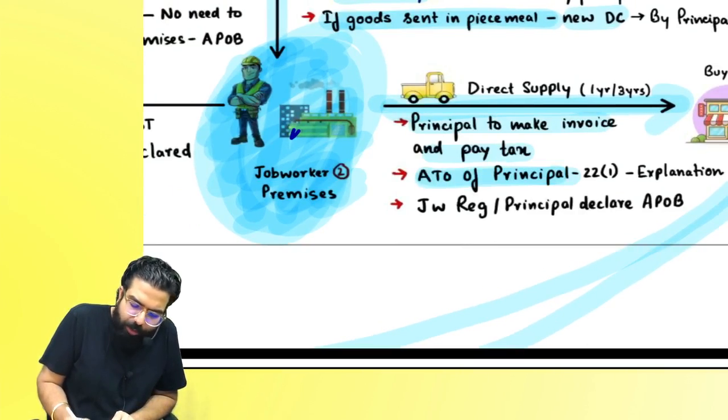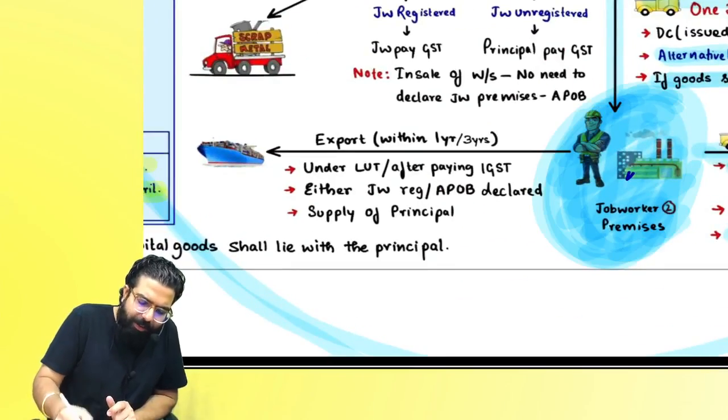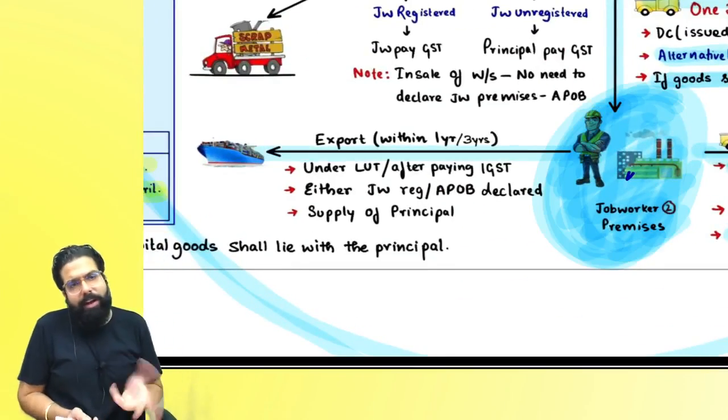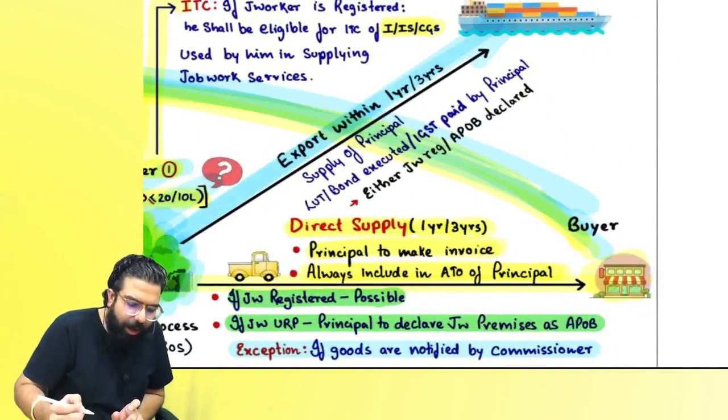Sir, aggregate turnover of the principal, this supply will be included, and job worker should be registered, or his place has to be declared as additional place of business. Sir, can I go ahead and export from here? Yes, Baba, you can go ahead and export from here, or you can export from the first job worker ka premise also.